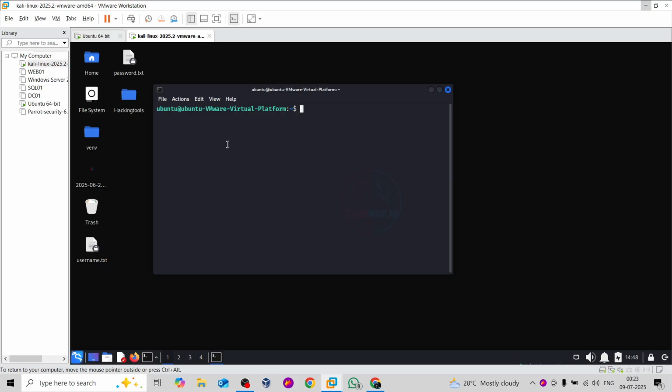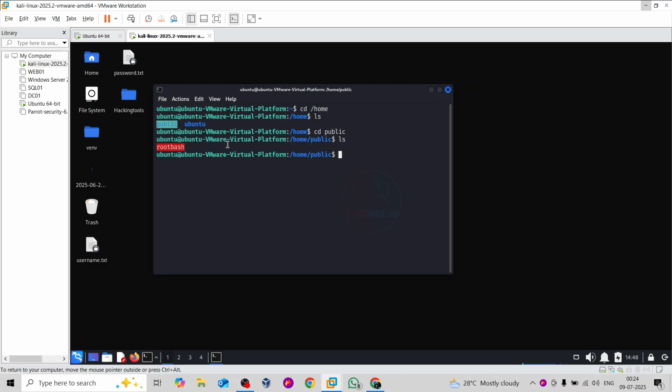Now without touching my Ubuntu machine, I can easily send this root bash file inside my Ubuntu machine, because my current Ubuntu 24.04 LTS version is vulnerable to NFS. So I'll simply change my directory to cd home, and inside home I'm going to run public, and inside public you can see that there is a file root-bash, right? Now without going sudo su, I can directly perform the root bash. Basically this is a vulnerability which comes from NFS misconfiguration in the NFS kernel server.